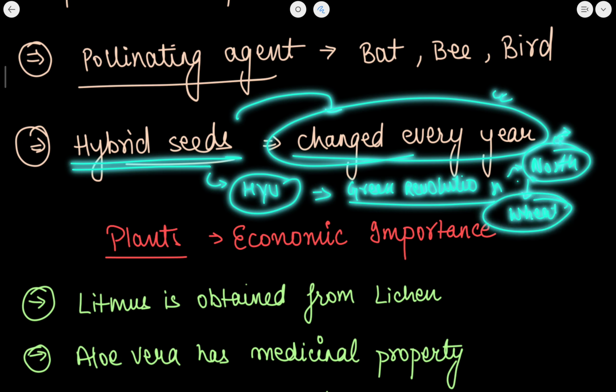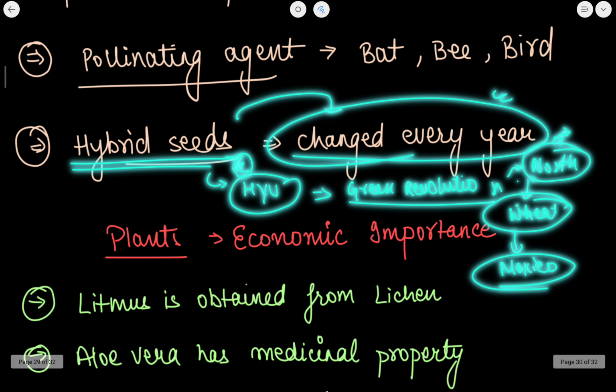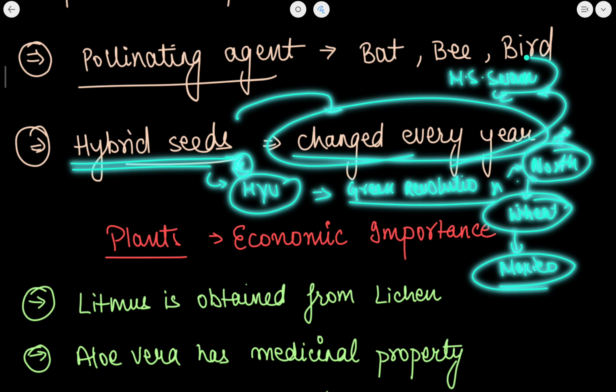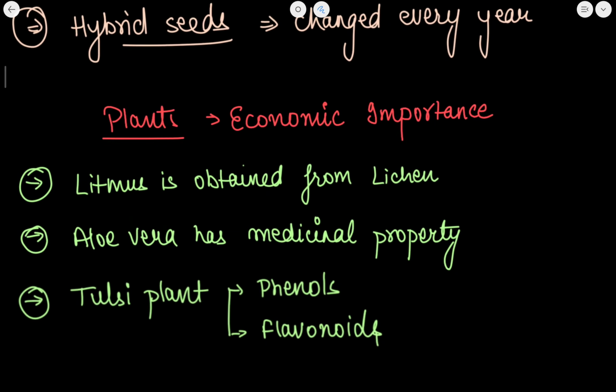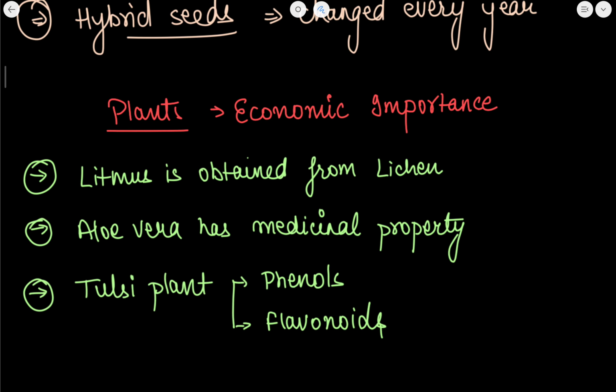Also, wheat seeds were used, and these hybrid seeds were produced in Mexico. So this is information about the Green Revolution. MS Swaminathan has also been given Bharat Ratna for this. So you just need to remember this. इस साल के लिए बहुत important है.